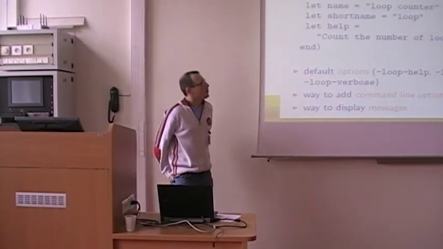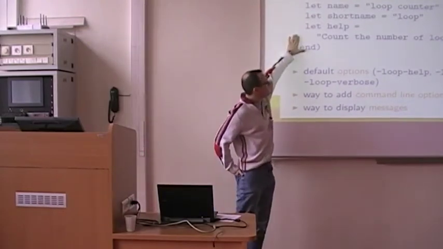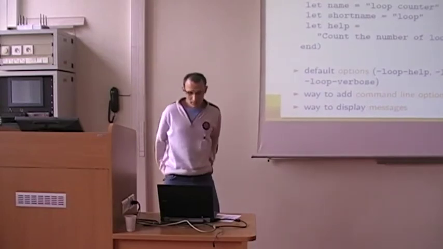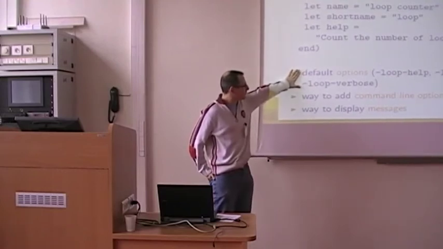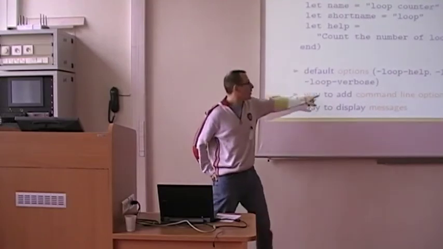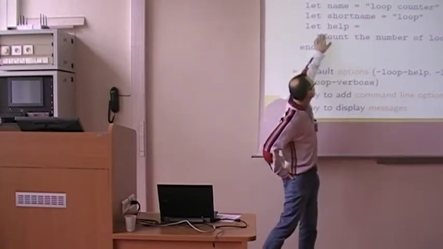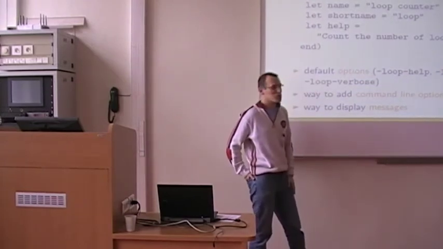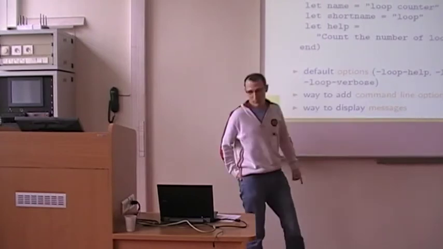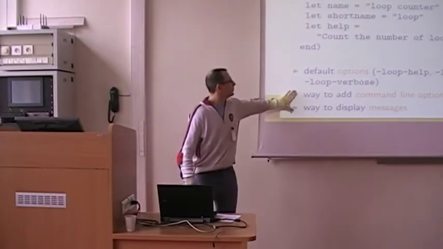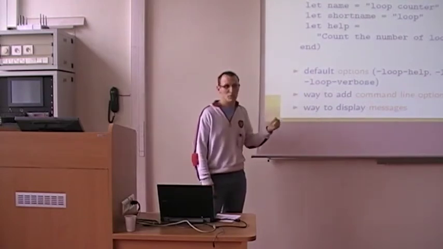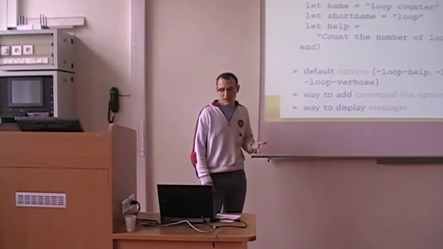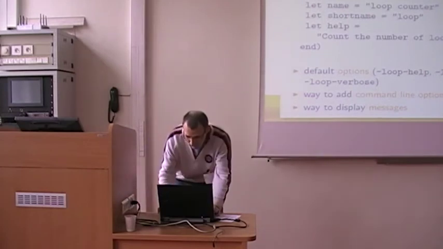Now you can register your plugin by applying a functor. By doing this, you have three default options added to the Frama-C command line: a help for your plugin, which displays help on all your options, and an option for verbosity. You also have some additional ways to add your own command line options and to display messages in a standard way for Frama-C. I will show this later.